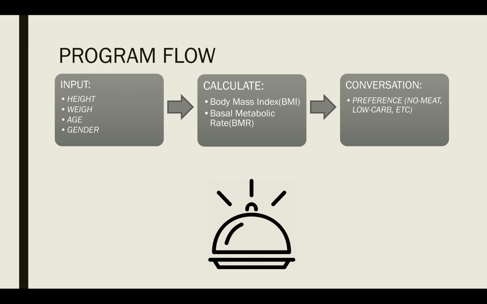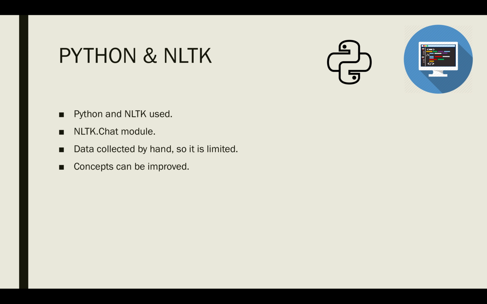After this calculation, within the conversation I will try to get the chatbot to get the preference of the user, for example, if he or she is vegetarian, low carb, no meat, high protein, etc. So this is the program flow, and I use Python and NLTK for the implementation of the chatbot.